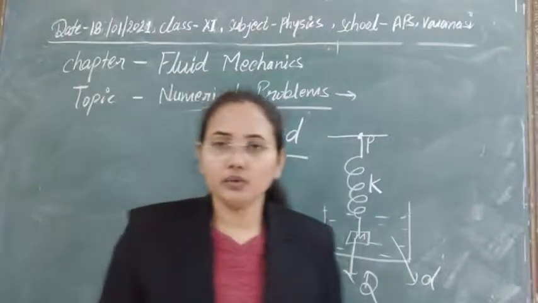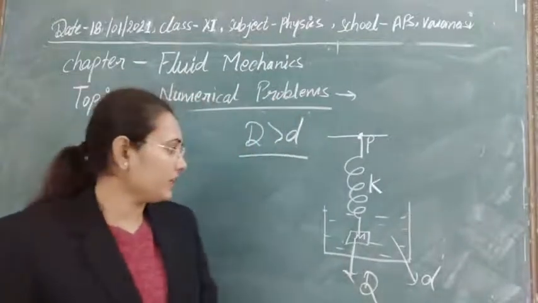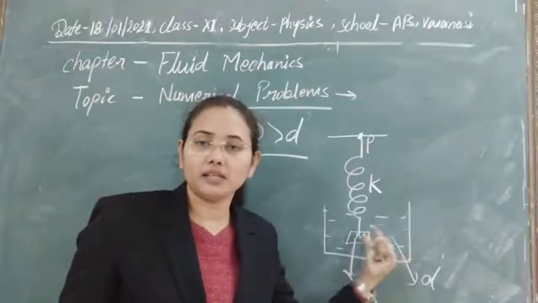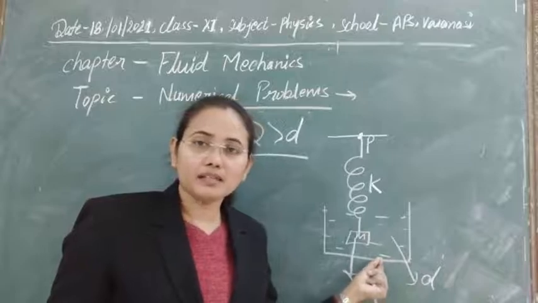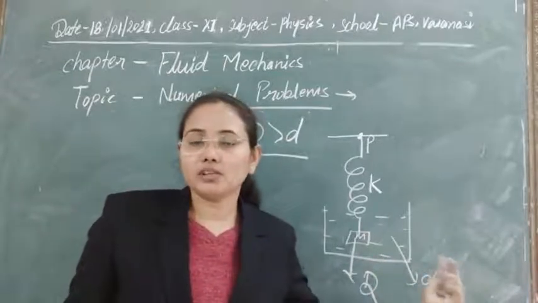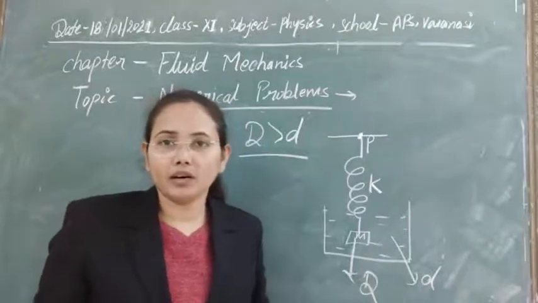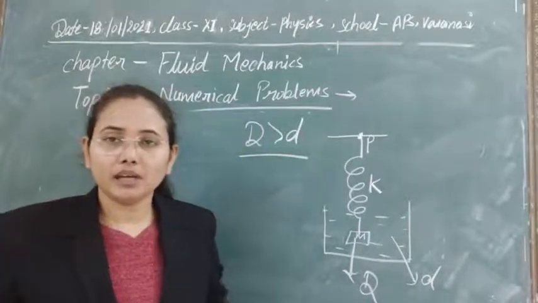As we know, whenever a mass is attached or suspended, some of the liquid will be displaced, and due to that some force will act on it, and there will be some elongation.